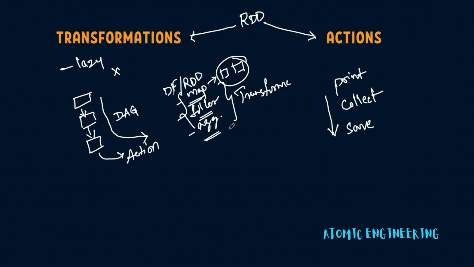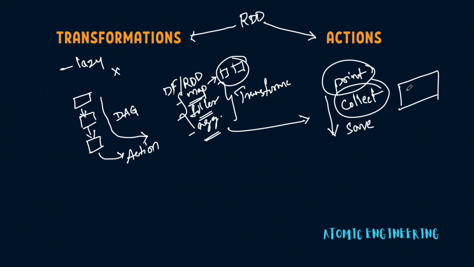Let's say that you are applying some transformations in Spark and then you are calling an action. When you call an action, let's say you are printing or collecting, the data needs to be displayed, right? You need to see the data. For displaying the data, Spark needs to execute the entire steps. So this is the end use of the data. It might be displaying the data or saving the data. We know the end use here. Only when we know the end use, Spark will execute.